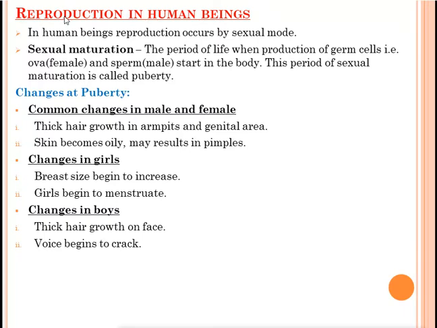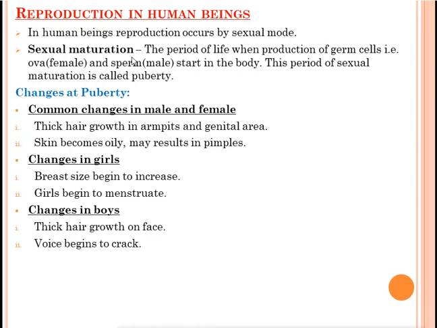In human beings, reproduction occurs by which method? Sexual method. Sexual maturation. What is sexual maturation? The period of life when production of germ cells, that is ova or egg, in female, and sperm in male start in the body. This period of sexual maturation is called puberty. So it is that period of life when the germ cells like eggs or ova in female or sperm in males are formed in the body. That is called sexual maturation.